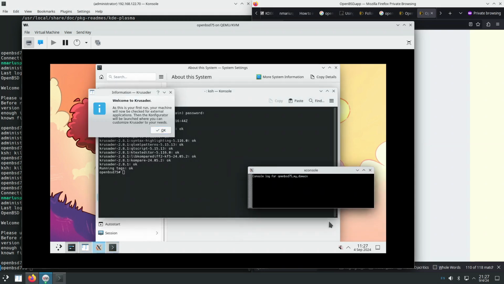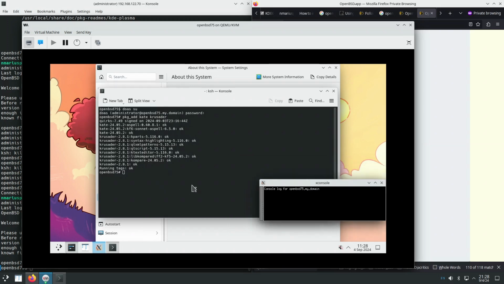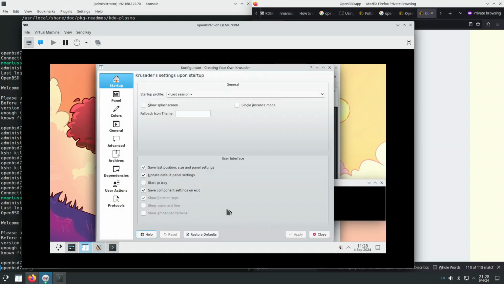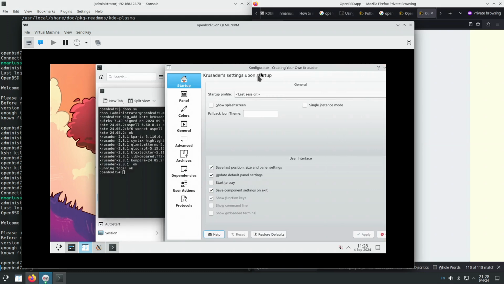And because we've used xenodm and .xsession, we have this xconsole for the log. This uses the wrong theme. It uses, what's this? Oxygen, not Breeze.